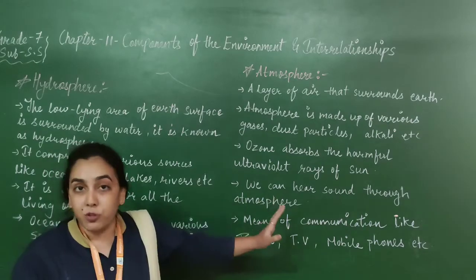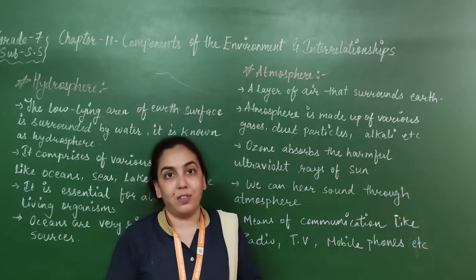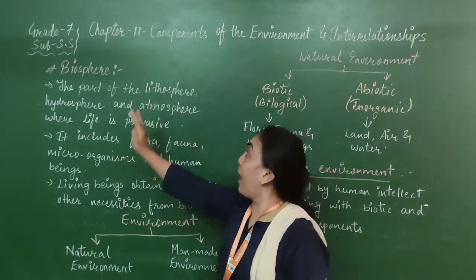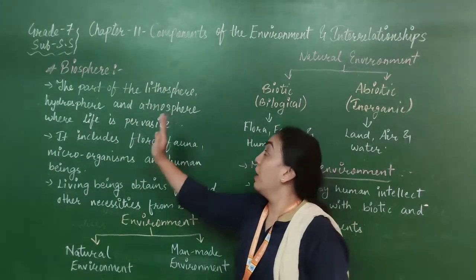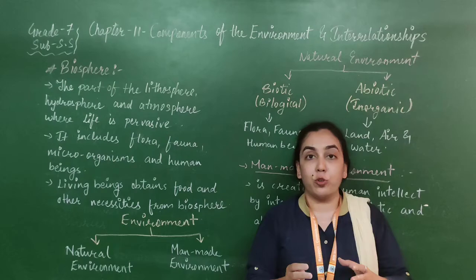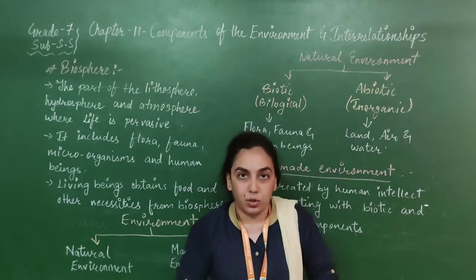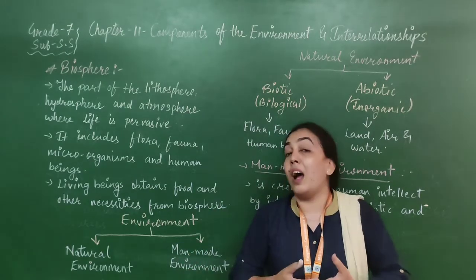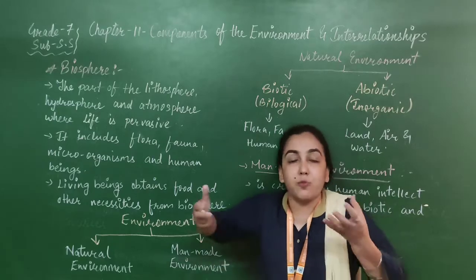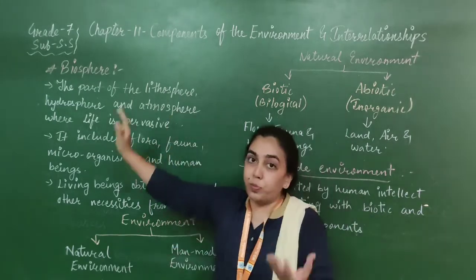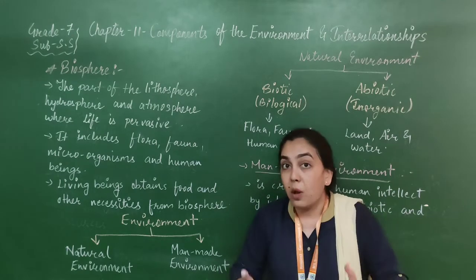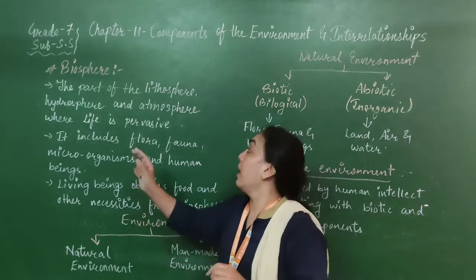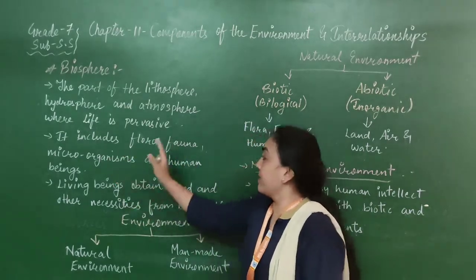Now that's all about the atmosphere. Coming to the fourth sphere, that is the biosphere. What is the biosphere? The part of the lithosphere, hydrosphere and atmosphere where life is pervasive is known as the biosphere. That means the biosphere is that part where these three spheres combine and life, survival, is possible. That's why it is known as the biosphere, where living organisms can live by combining these three spheres: lithosphere, hydrosphere and atmosphere. It includes flora, fauna, microorganisms and human beings.